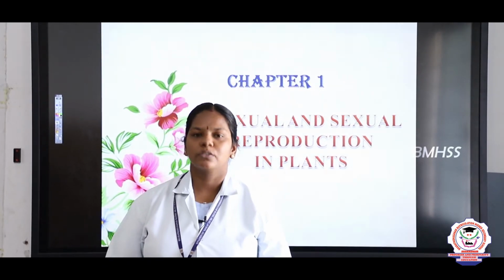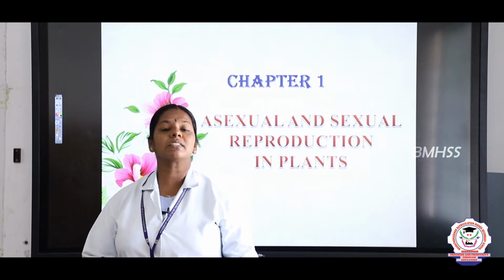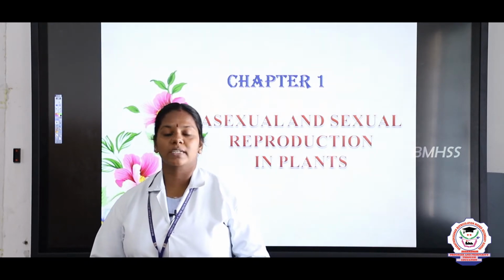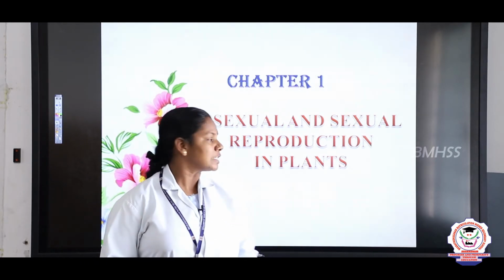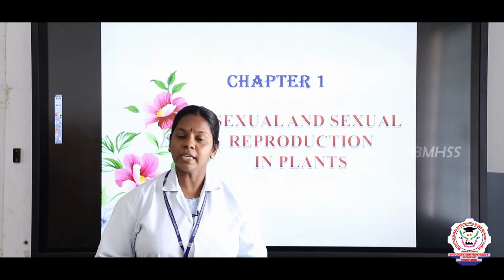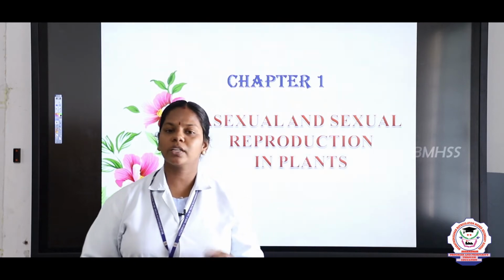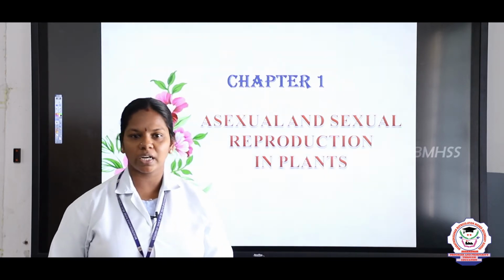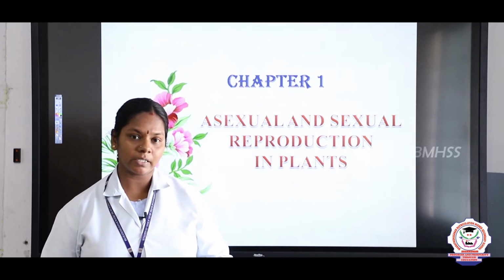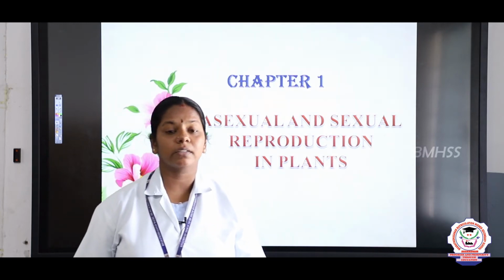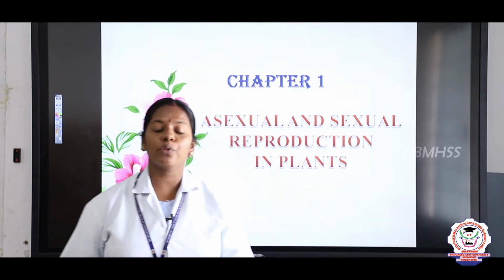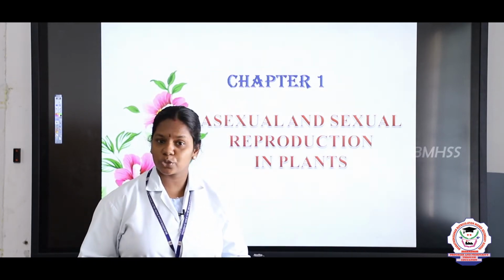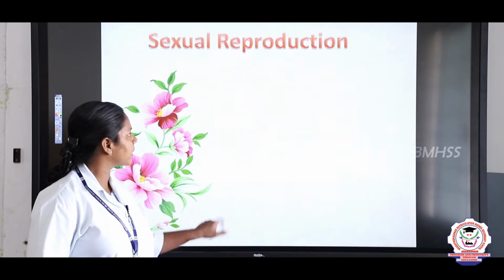Children, we are going to discuss today 12th standard botany. What is the name of the chapter, children? Asexual and sexual reproduction in the plants. So far we have discussed asexual reproduction. What are the asexual reproduction methods? We studied grafting, layering, and the modern method, tissue culture, and now we are going to study sexual reproduction.